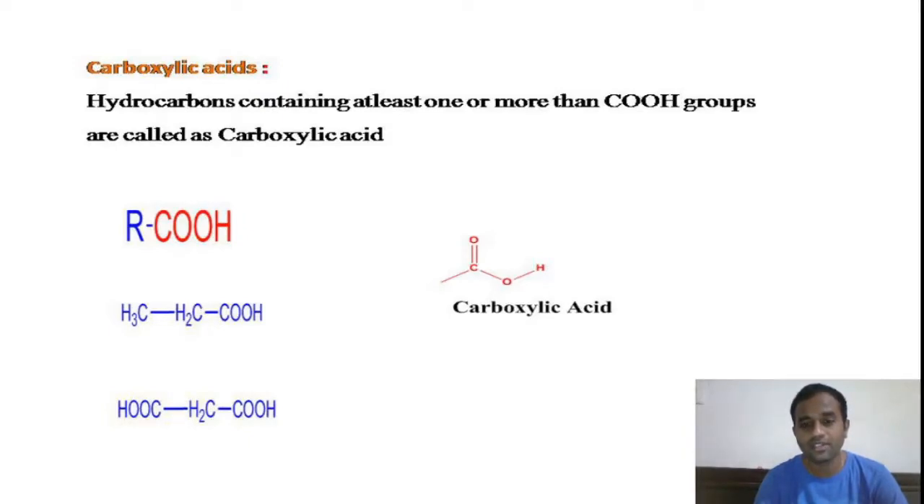So this carboxylic acid consists of two functional groups. One is the carbonyl functional group, that is C double bond O. At the same time, it also has the OH functional group, that is a hydroxy functional group. So that's why we give the name carboxylic. That means it is a combination of two functional groups, carbonyl plus hydroxyl group. Together we call it a carboxylic acid.